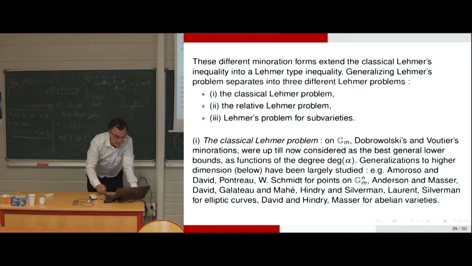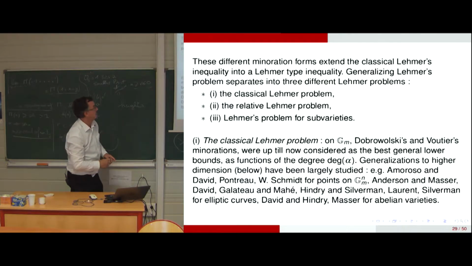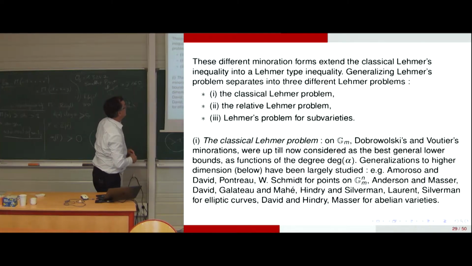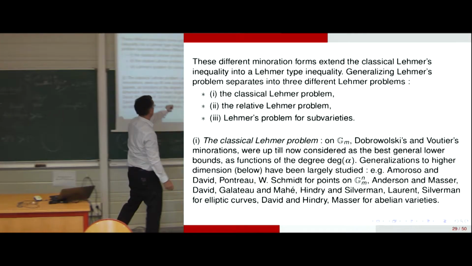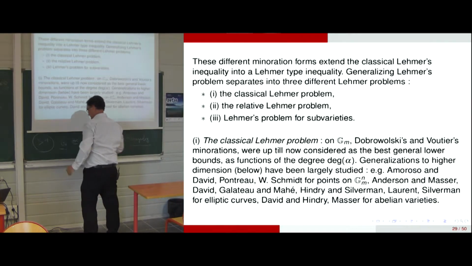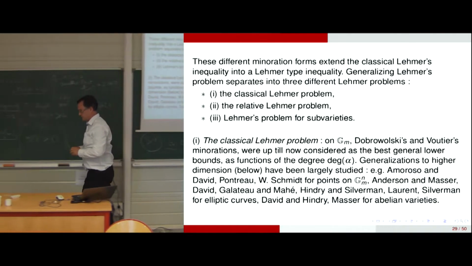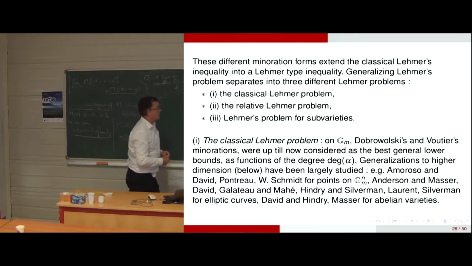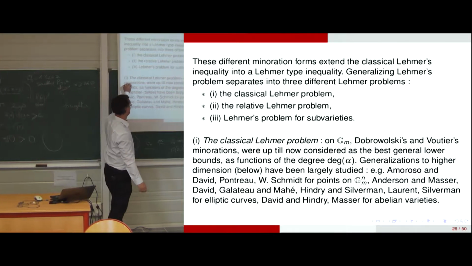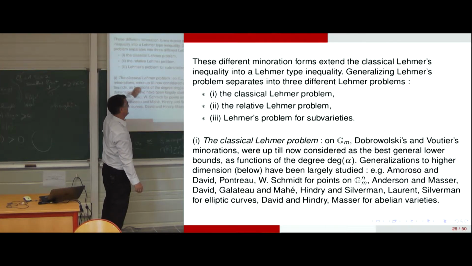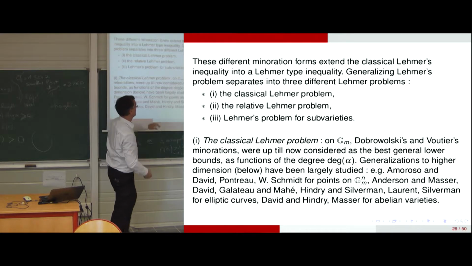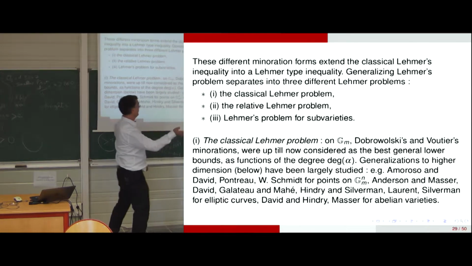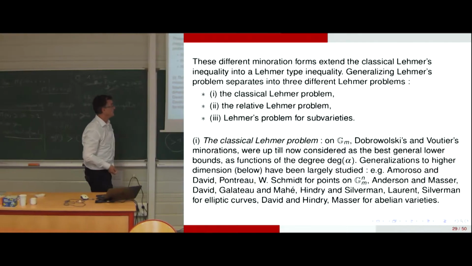Okay, so I will now. There are three problems of Lehmer in arithmetic geometry. There is the classical Lehmer problem with points. Basically, it's on the multiplicative group of algebraic numbers modulo torsion. We use the Dobrowolski and Voutier inequality. So with the dynamics of algebraic numbers, we improve the inequality of Dobrowolski. We forget about the degrees and we put the dynamical degree instead.